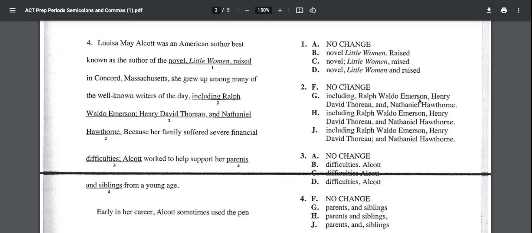This one does that in answer choice G, but it's got one after and. We don't do that, don't need one there. So Ralph Waldo Emerson, comma, Henry David Thoreau, comma, and Nathaniel Hawthorne. That's going to be the correct answer, H.